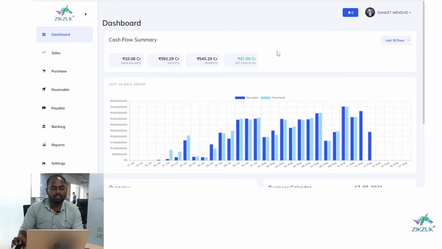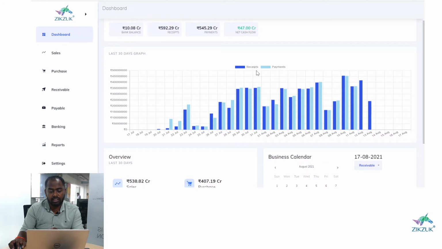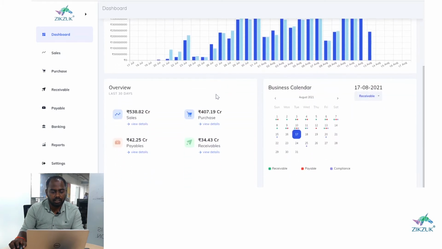Right now, as you can see, our platform seamlessly syncs with Tally and provides you this kind of dashboard overview where you can see bank balance, receipts, payment, net cash flow. He can also analyze receipts and payment analysis, and he can see the trends of the receipts, and he can see the business overview related to the sales, purchase, payables, receivables.